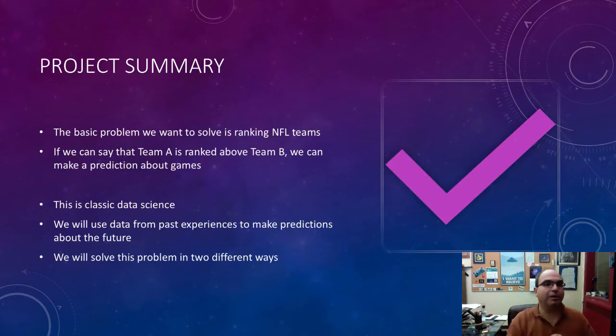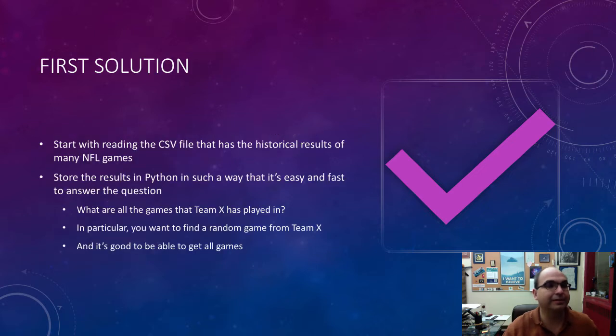Okay, so let's talk about the problem, right? What we're going to do is we're going to rank NFL teams. So we'll have the best NFL team, the second best NFL team, the third best NFL team, and so on. And we're going to use that to make predictions about games. So if team number 3 is going to play team number 28, then we're going to make a prediction that team number 3 is probably going to win that game, right? That's how we're going to use that. Like I said, that is classic data science, okay?